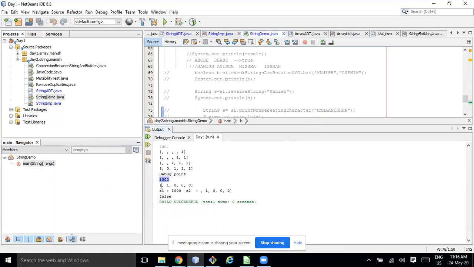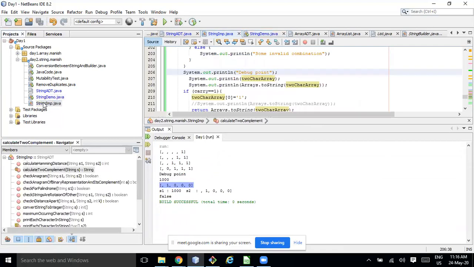Oh, this should be converted to string, right? It is not getting converted. One second. Arrays.toString, how come? Any idea?